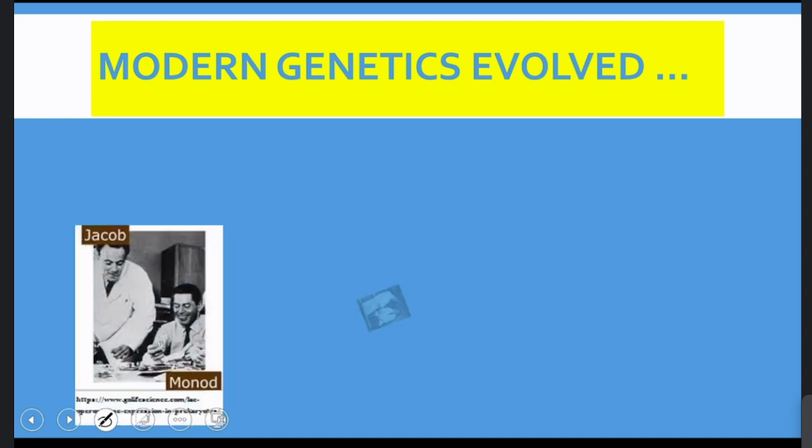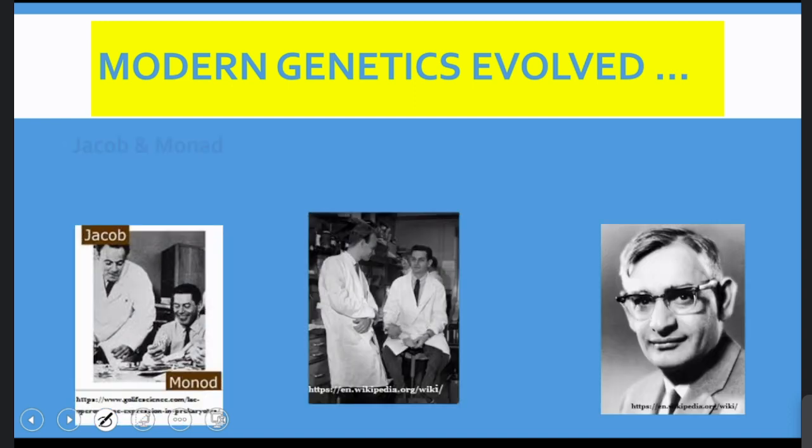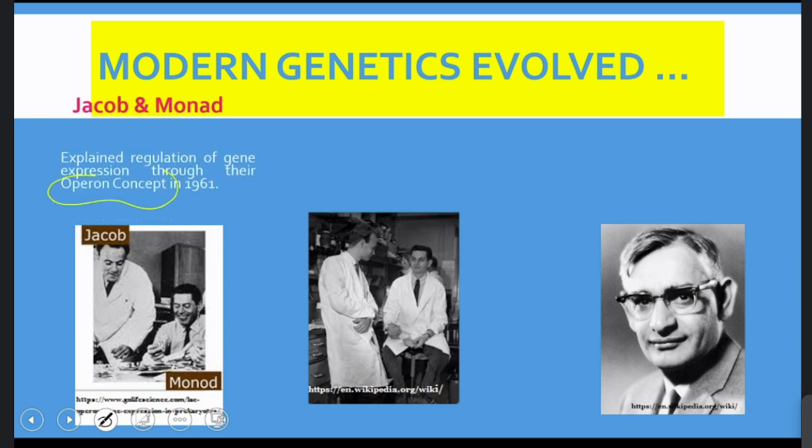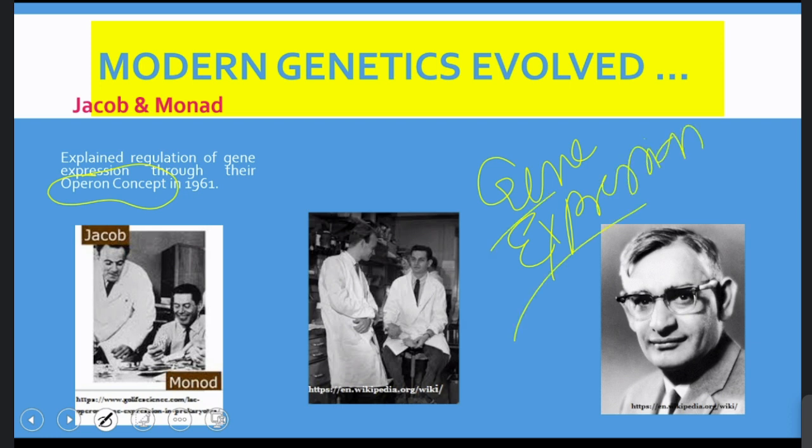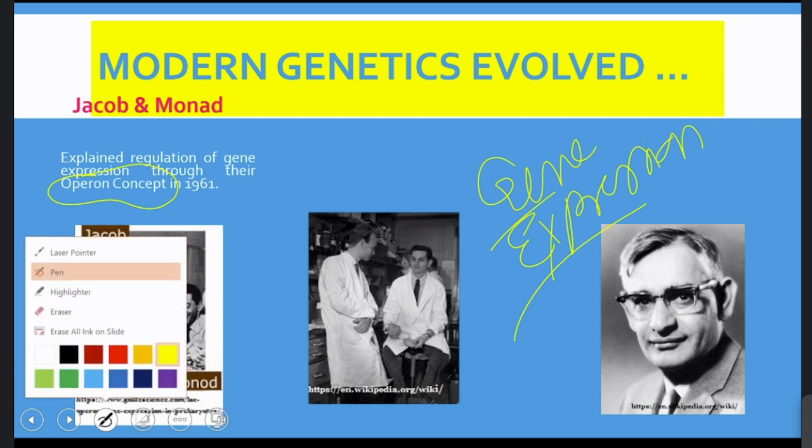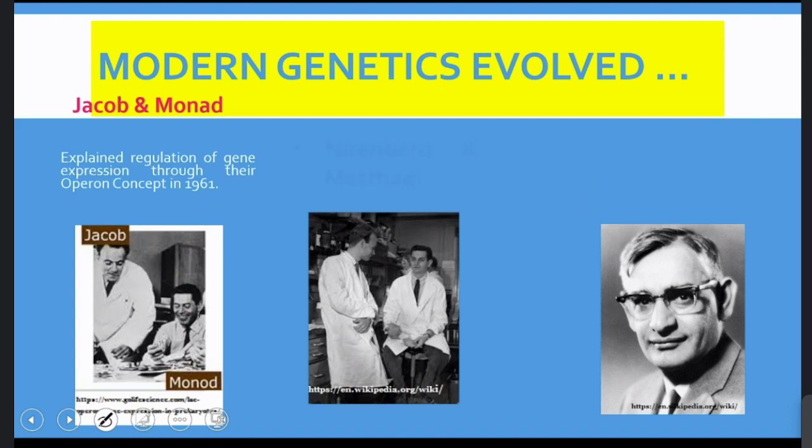Next, Jacob and Monod proposed what we call the operon concept in 1961. This operon concept explains a phenomenon called gene expression and its regulation. How a gene's expression is regulated was demonstrated by the experiment of Jacob and Monod in bacteria, based on the Lac operon concept in 1961.